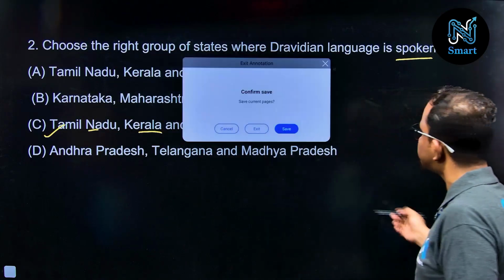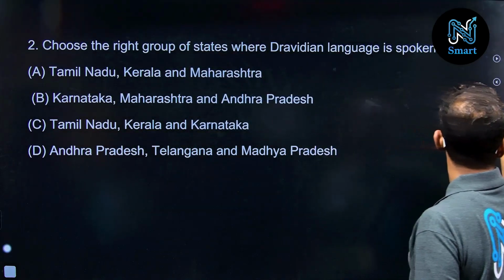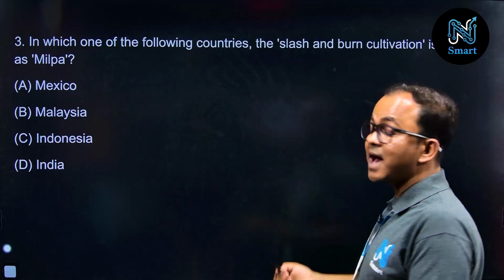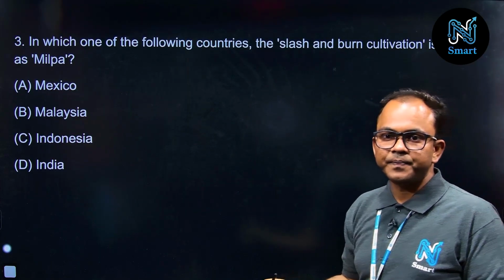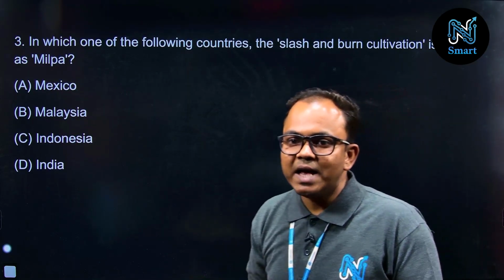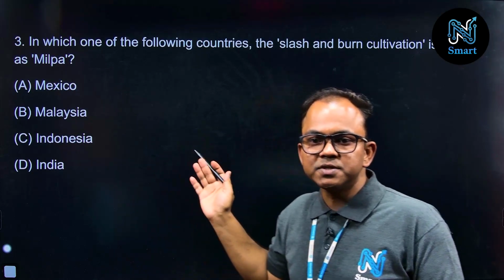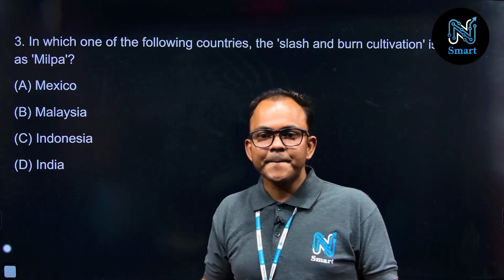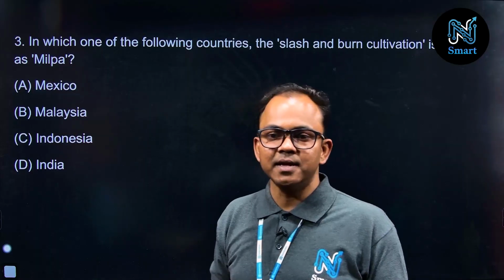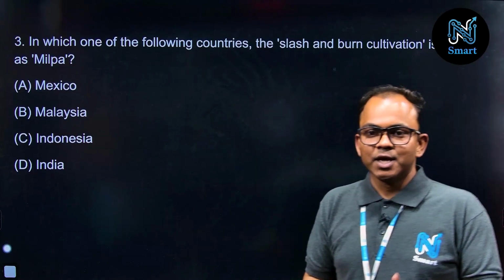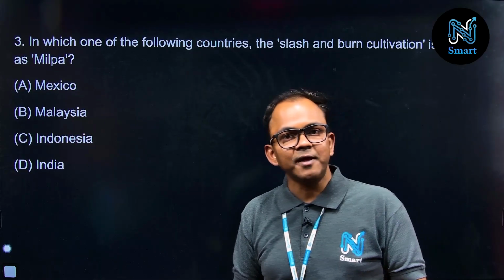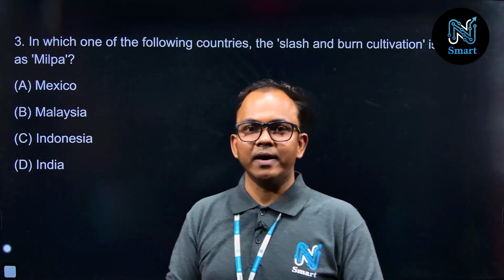Now the next question: in which of the following countries is slash and burn cultivation known as milpa? The options are Mexico, Malaysia, Indonesia and India. So which option is correct? We know slash and burn agriculture has different names in different parts of the world.